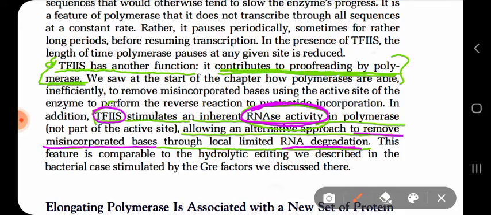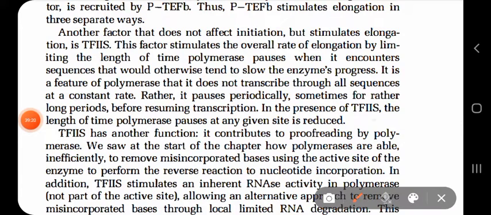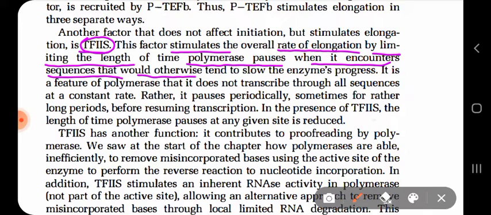So you can see the functions done by TF2S. TF2S has many functions. The first function that we have seen is that it stimulates the elongation rate by limiting the length of time the RNA polymerase pauses when it encounters any sequence that would otherwise tend to slow down the enzyme process.